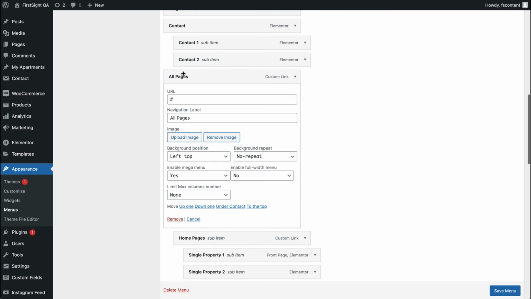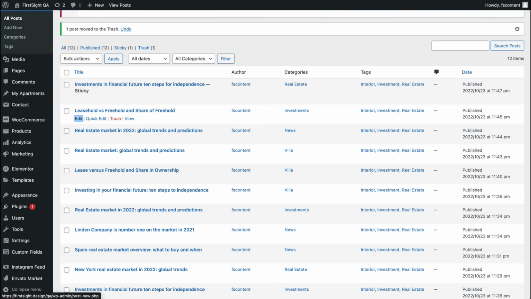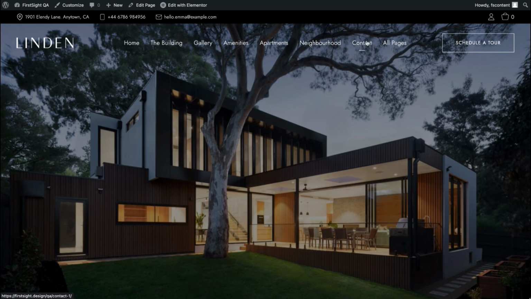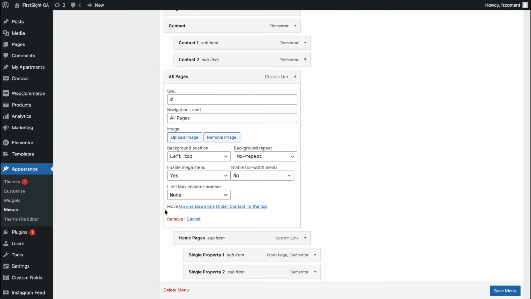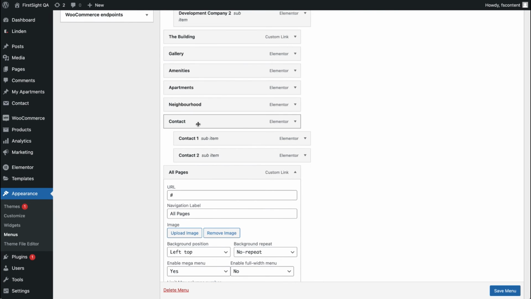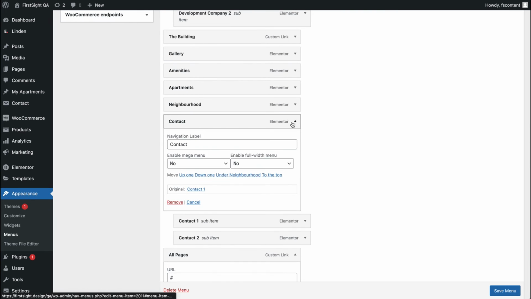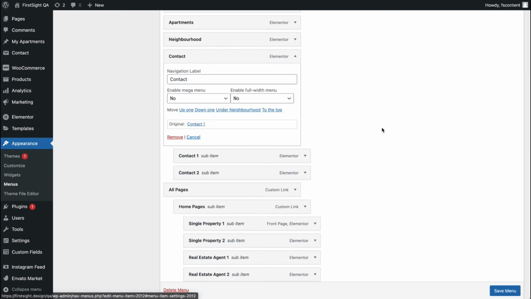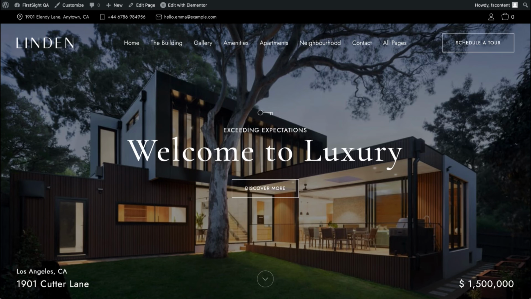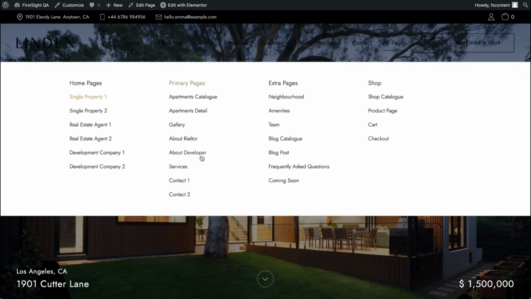This means that all pages will be opened here as a mega menu, while contact is a simple, standard menu. So let's see contact. Let's expand it, and you can see that this option enable mega menu is set to no for contact. That is where this difference comes from. Let's go back. And yeah, so we actually went through all the pages.